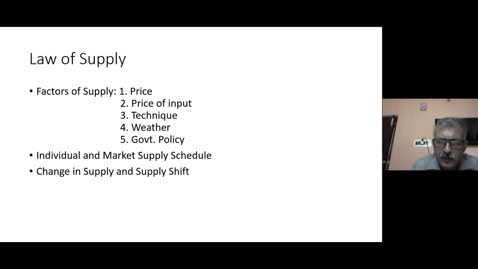Suppose there is only one producer in the market, then both the market supply schedule and the individual supply schedule will remain the same. But if there are more producers, you will find that the market supply schedule is different and the individual supply schedule is different.